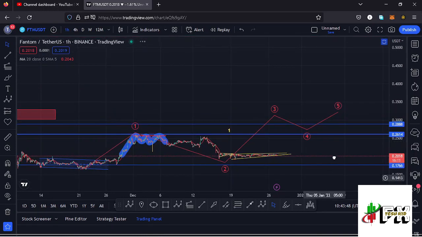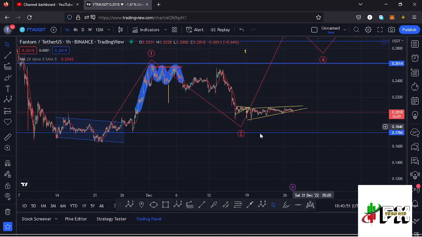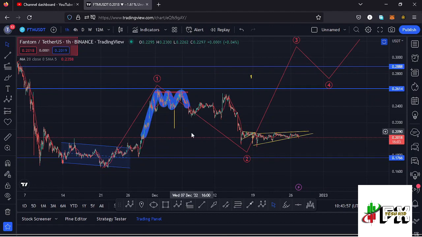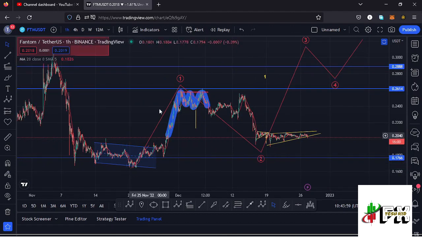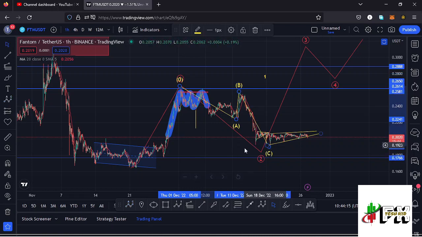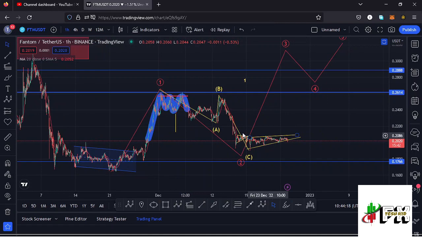And here on the 1 hour chart, you can see that after making our low down here at around the $0.15 mark, we started this bounce to the upside, where this movement to the upside has been obeying the Elliott wave structures. And you can see I have that impulsive movement, terming it as a higher Elliott wave count 1 to the upside. Then we saw this ABC corrective structure right here in the formation of this second wave, and I can have that ABC corrective structure having that as the wave A, then the wave B, then the wave C, fully maximizing the formation of that second wave. And there are chances that we might be in the formation of this higher Elliott wave count 3 to the upside.